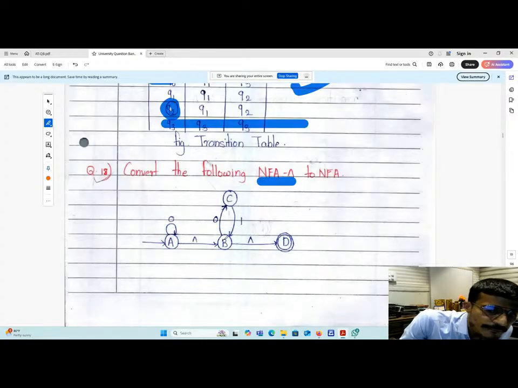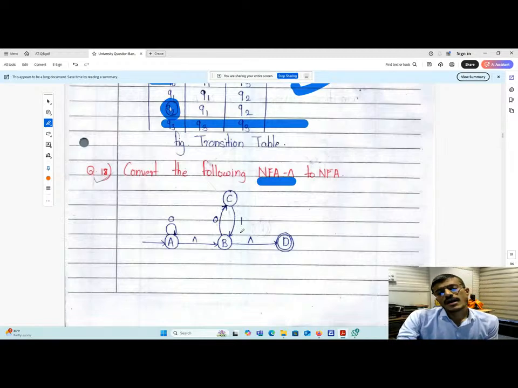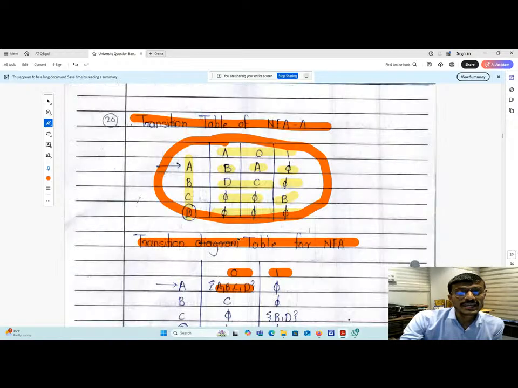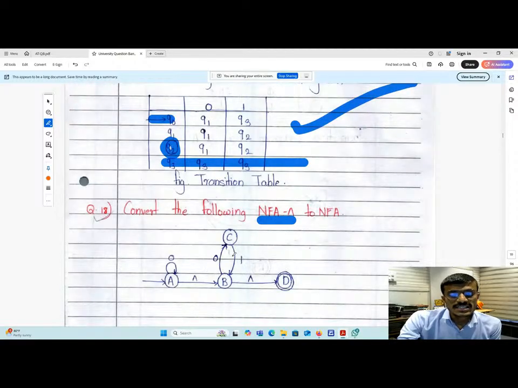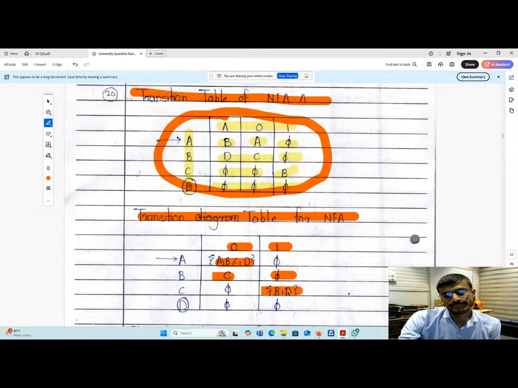So with respect to B, zero transition goes to C, and there is no further transition. B has no transition with 1. Again with respect to C, you can see C having one transition going to B. One and null going to D, that is BD. Fine. And then with respect to D, phi is there.